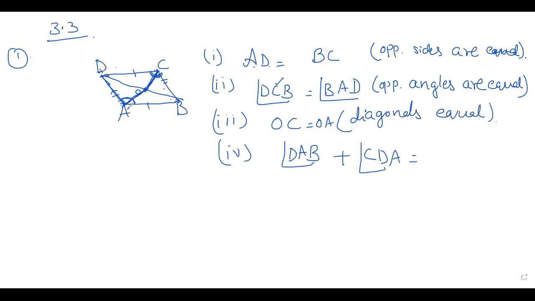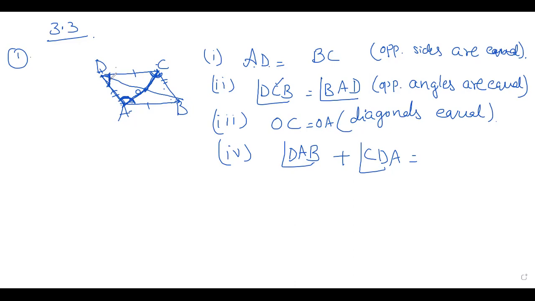DAB plus, means this angle, DAB plus CDA. They are asking these two angles, right? A plus D. Already I have told you the sum of adjacent angles.